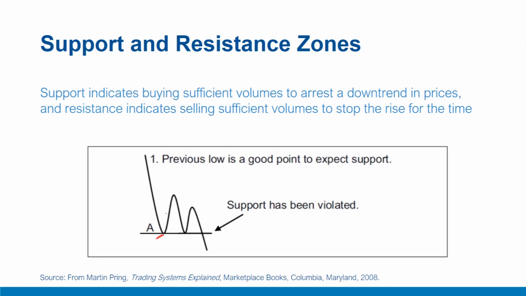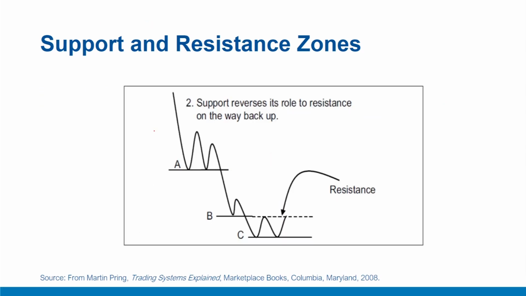Point A here is considered a temporary support area. As we can see here, the price finds bottom at A, moves up, then falls back to A, and again finds support. The third time it violates the support, and the price finds a temporary support at B next time. As we can see here, this B point is the next support.